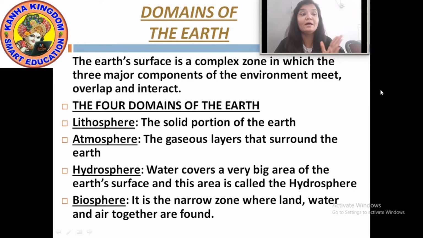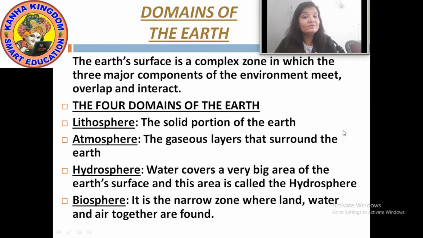Now moving to the biosphere. Biosphere means a narrow zone where land, water and air together are found. Where all these 3 domains, lithosphere, atmosphere and hydrosphere, are found together, that narrow zone is called biosphere.